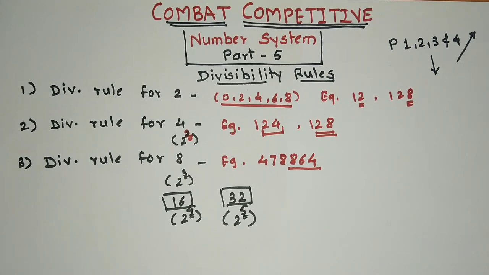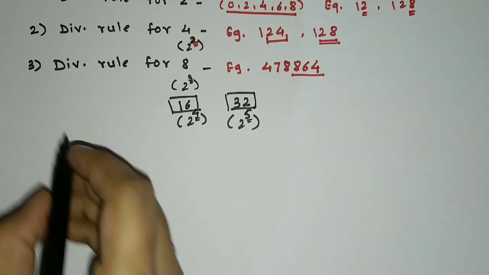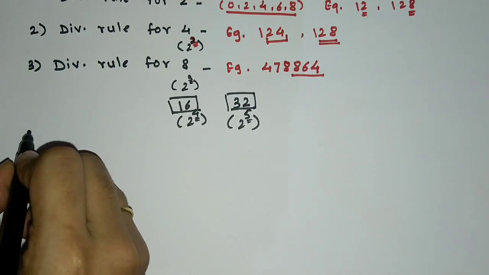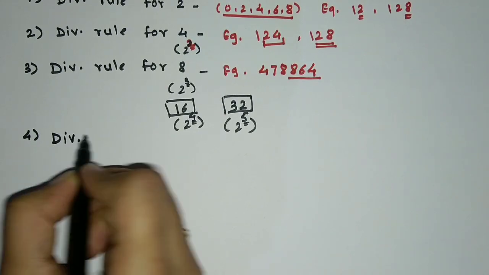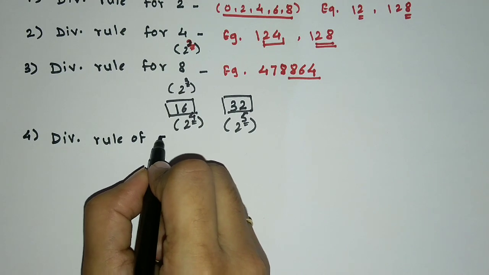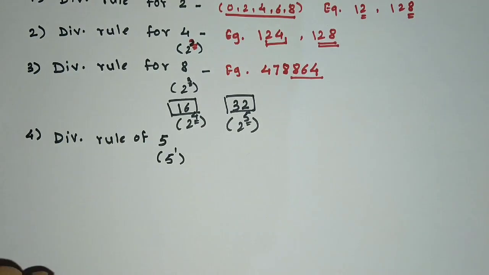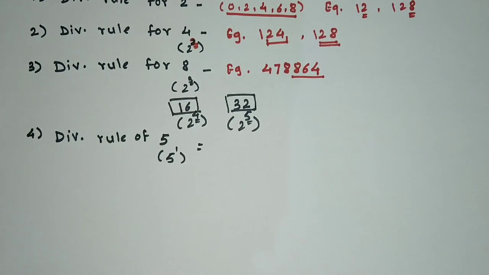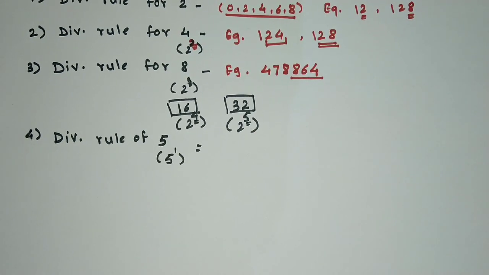Now this same rule goes for 5. Let's see how. Divisibility rule for 5. Here 5 is nothing but 5 raised to 1, right? Now we are going to check last one digit of a number. If it is divisible by 5, then the number is completely divisible by 5.